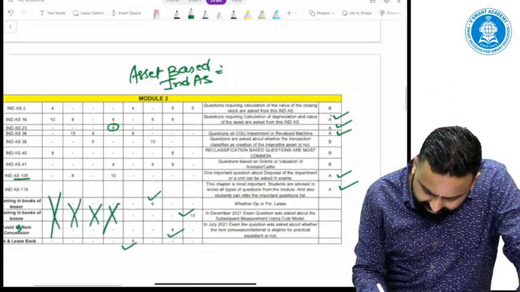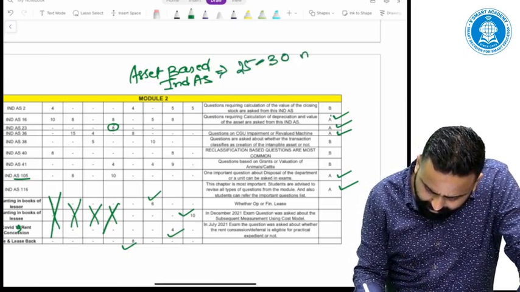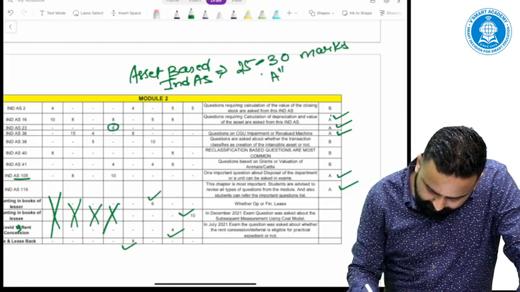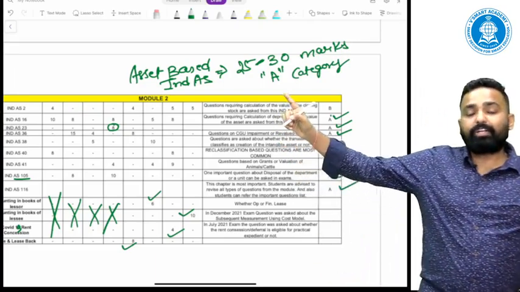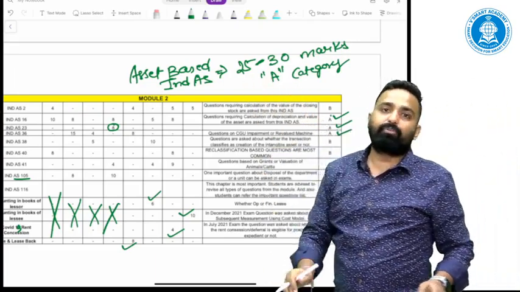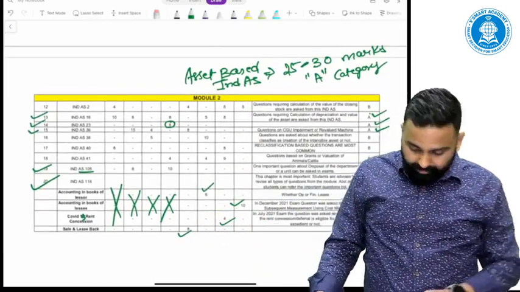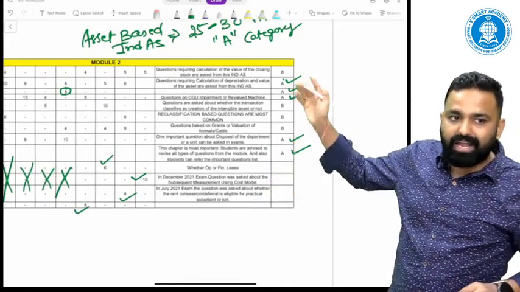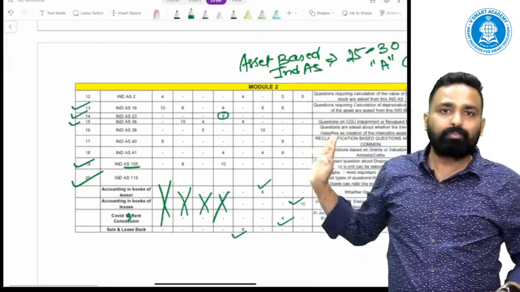Asset based Ind AS, A category topics, approximately 25 to 30 marks. So you can follow these, you can cover these important Ind AS. Others are B category. No one is from C category. I can't allot C category to any standard from module 2.